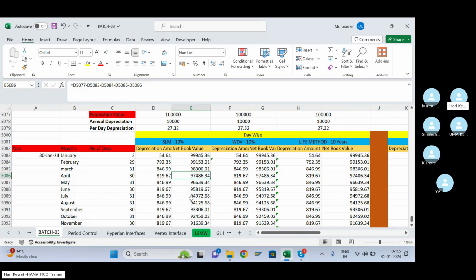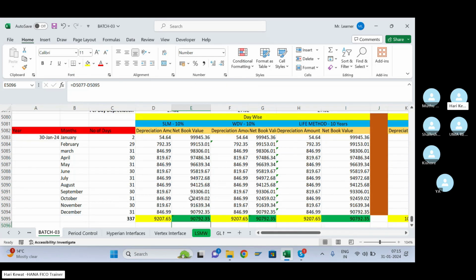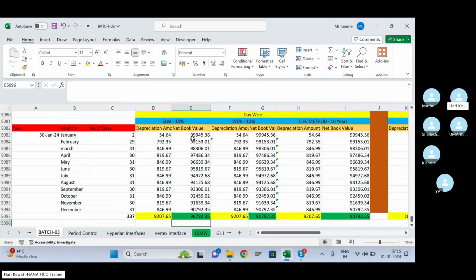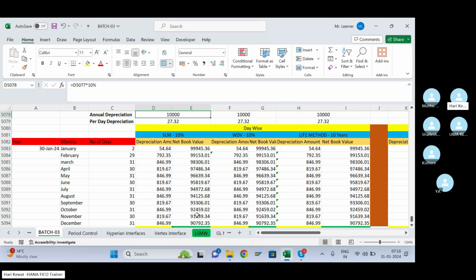Okay. So likewise, at the end of the December month, this is your net book value. See, from the acquisition value, after reducing all the months' depreciation, this is the net book value left. Here also you can do the calculation of net book value, and at last you can match whether it is matching or not.